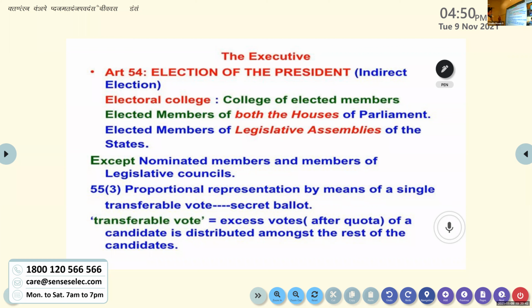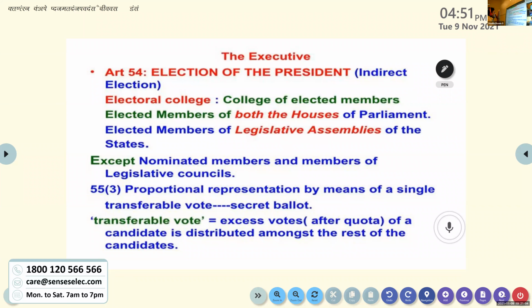So the election of the president is what? An indirect election. The public is not directly participating in the election or casting votes to elect the president. So the electoral college is the group of people who are able to provide the vote for the presidential election.